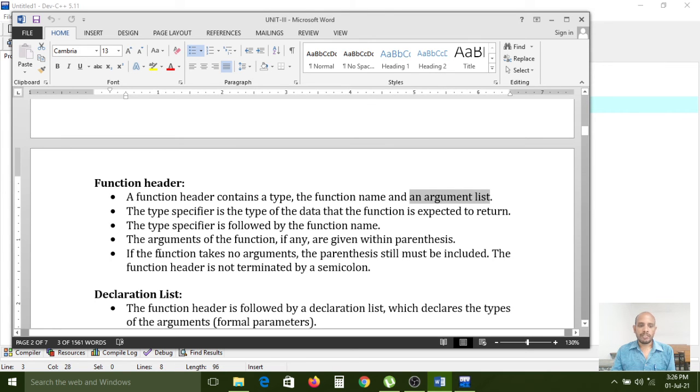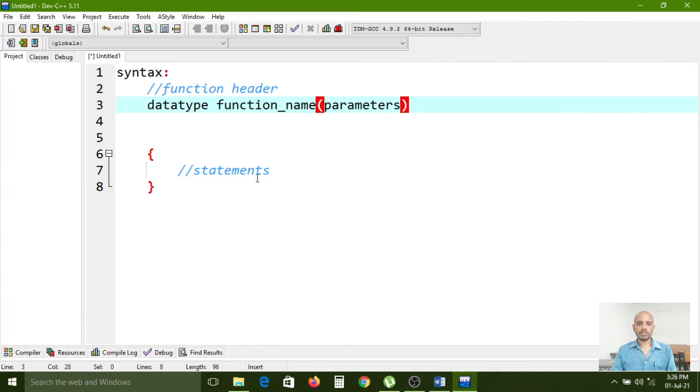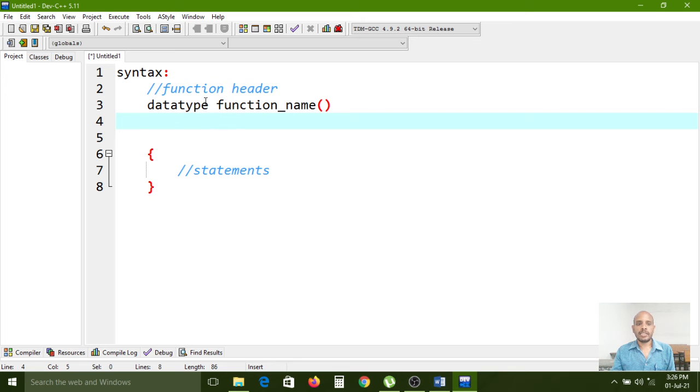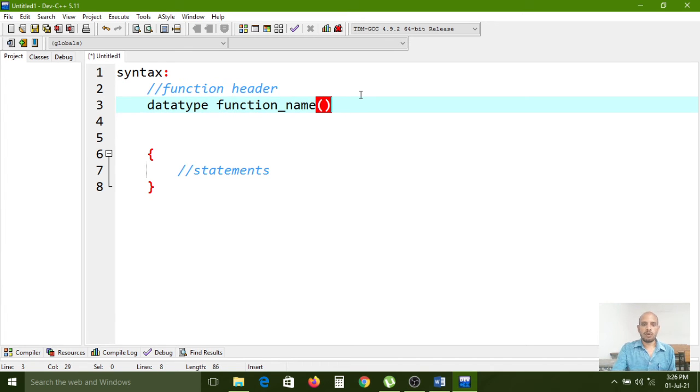So here if the function takes no arguments, the parenthesis still must be included. The function header is not terminated by the semicolon. So this is optional. If you have any requirement, then you can use. If you don't have any requirement, simply you can remove. Then the function type and function name, parenthesis brackets, and don't give the semicolons here.